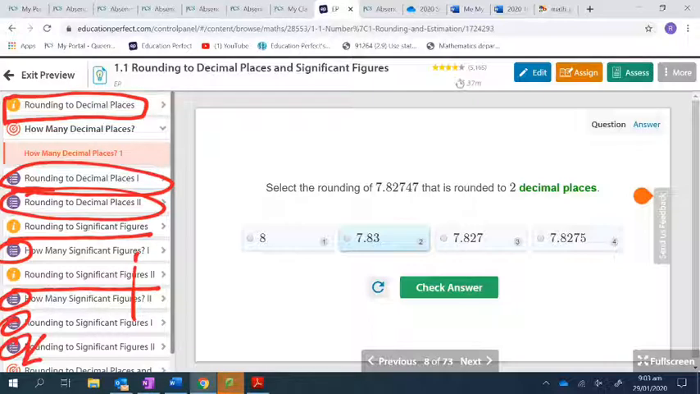Everybody okay with that? Most of you have used Education Perfect before, yeah? Okay, we use all of it. Some teachers use it a lot, some teachers don't use it at all.